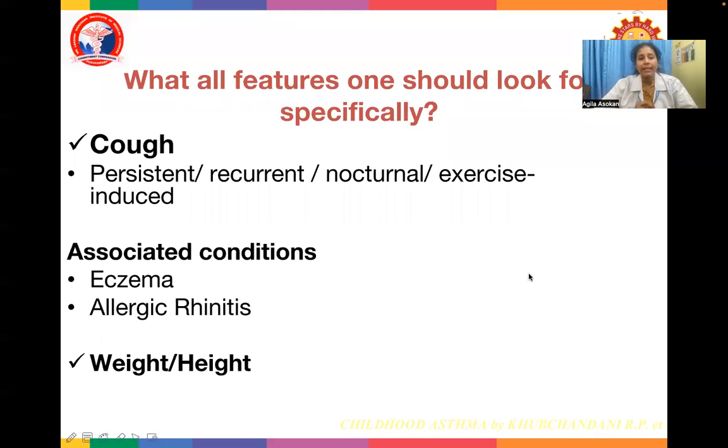Cough, whether it is persistent or recurrent, nocturnal cough or an exercise-induced cough. Associated conditions, please look for other features of atopy like eczema and allergic rhinitis. You also have to assess the development and weight and the growth of the child. Please assess the weight and height of the child correctly.